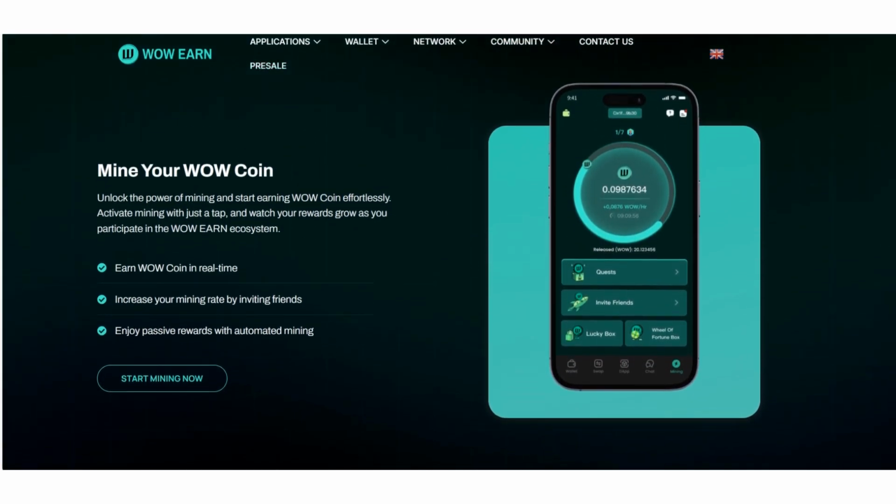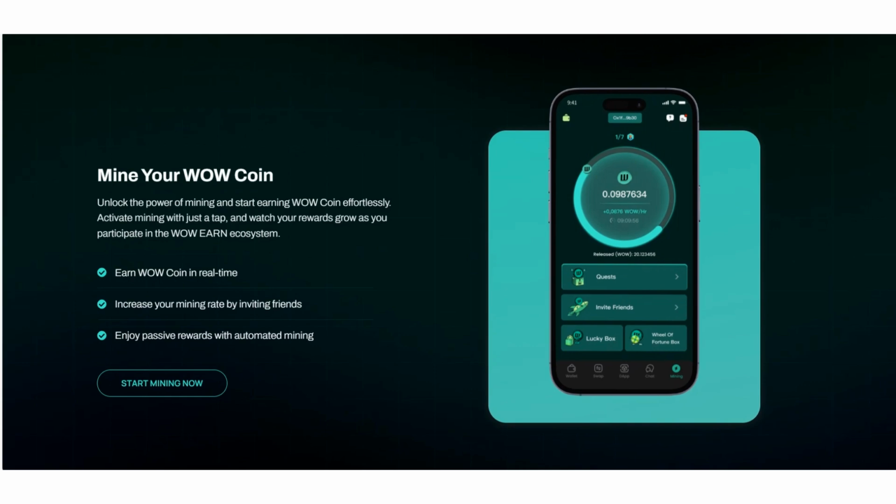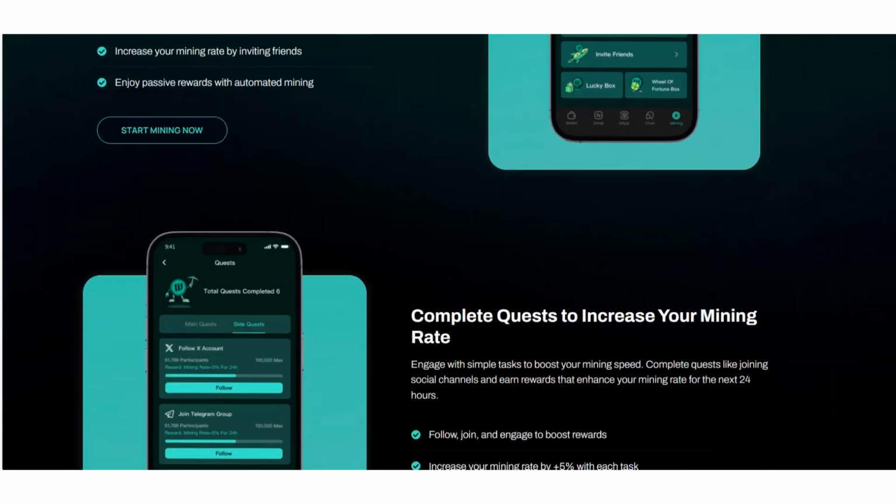So you can check this. Unlock the power of mining and start earning WoW. You can effortlessly activate mining with just an app and watch your rewards grow as you participate in the WoW ecosystem. You can earn WoW coin in real time, increase your mining rate by inviting friends, and enjoy passive rewards with automated mining. So you can start mining now.